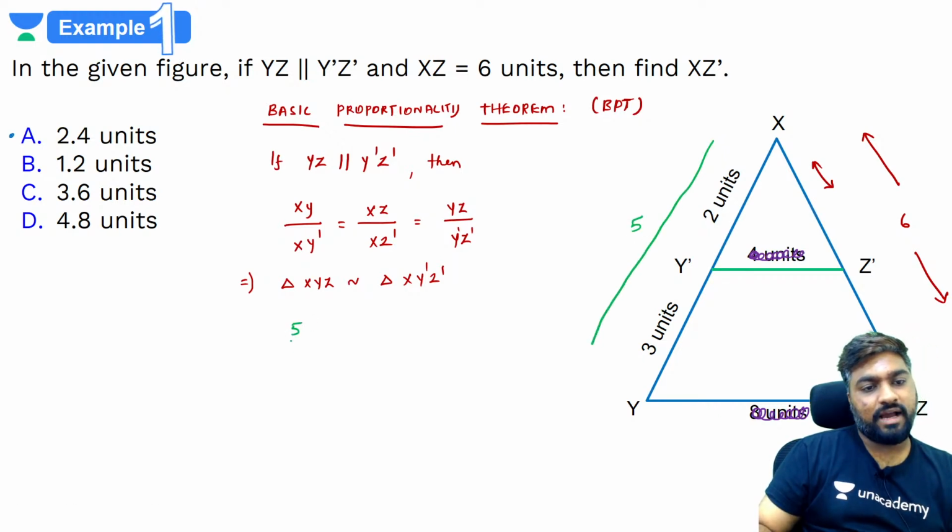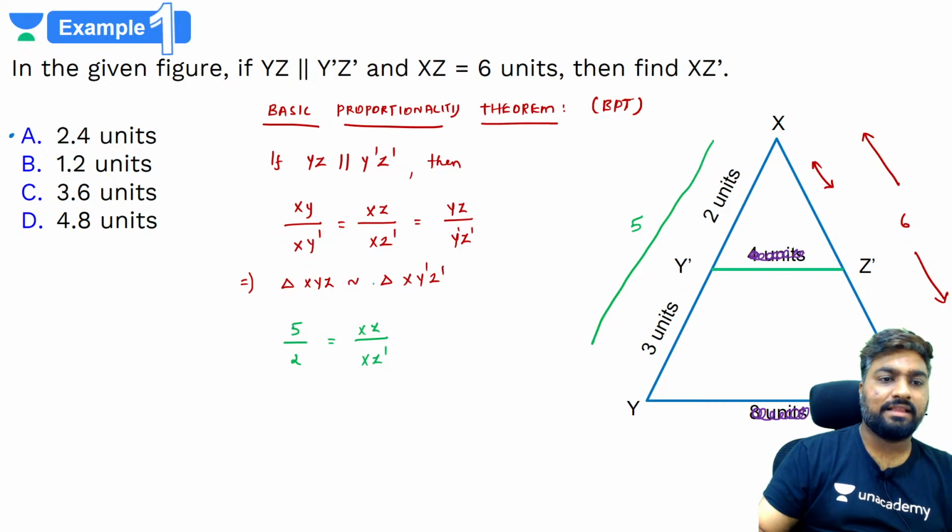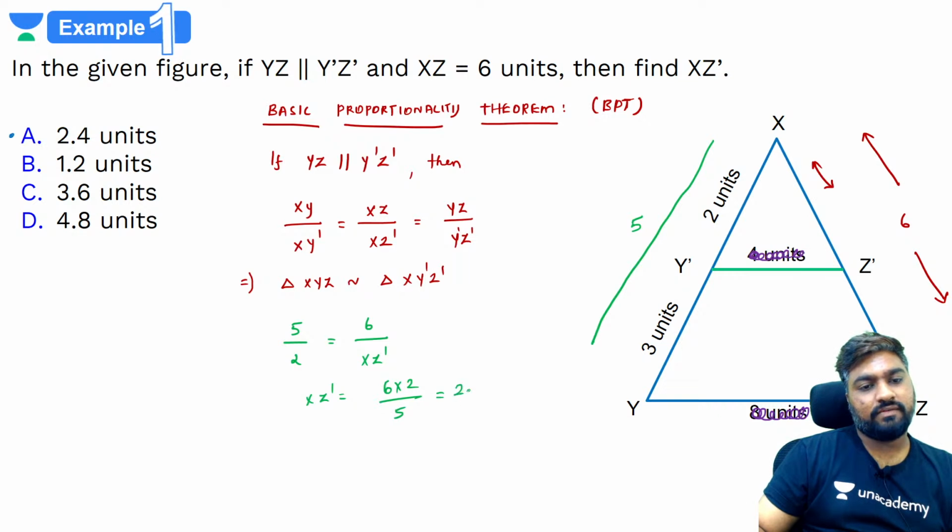So this is 5 is to XY dash, which is 2. It should be the same for XZ and XZ dash. XZ is 6. So how much is XZ dash? XZ dash will be 6 into 2 by 5, 12 by 5, which is 2.4 units.